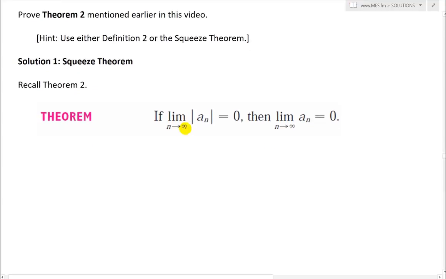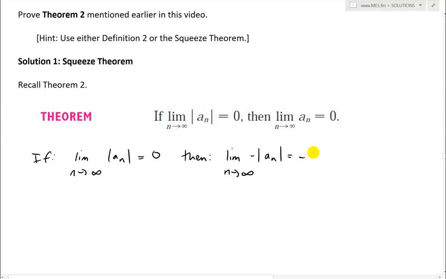So if the limit of the absolute value of a_n as n approaches infinity is equal to 0, then what we can write is the limit as n approaches infinity of negative absolute value of a_n. We'll just use limit laws and take the negative out. This becomes negative the limit as n approaches infinity of the absolute value of a_n, which is 0. So negative 0 just equals 0.